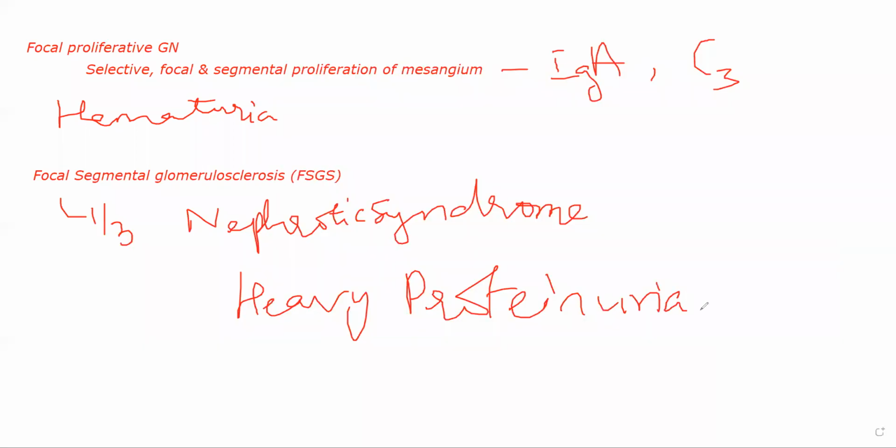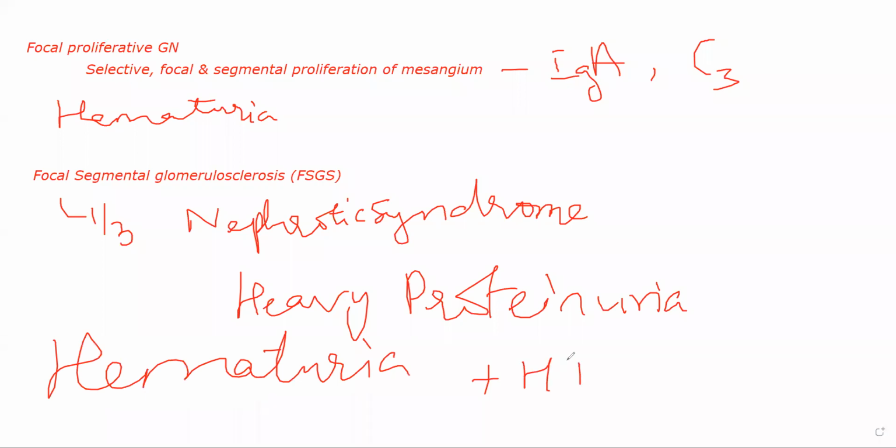Okay, so they'll lose a lot of proteins in their urine. They will have nephrotic syndrome. Certain patients also develop hematuria along with hypertension. Okay, so there is nephrotic syndrome, there is heavy proteinuria, hematuria, and hypertension, all of them. Okay, so that is the second type of focal segmental